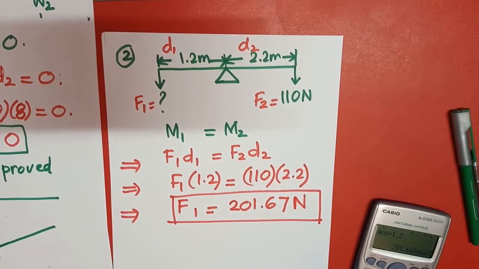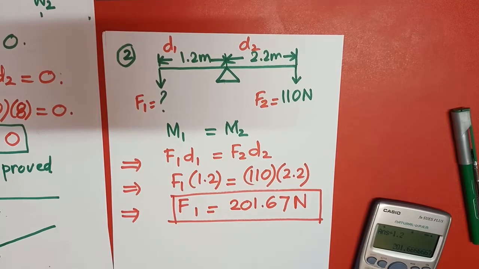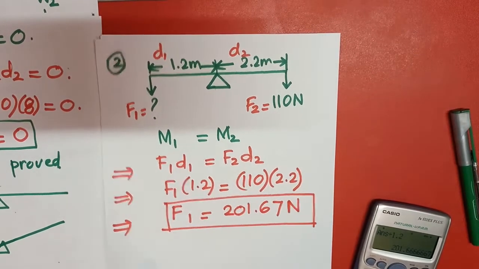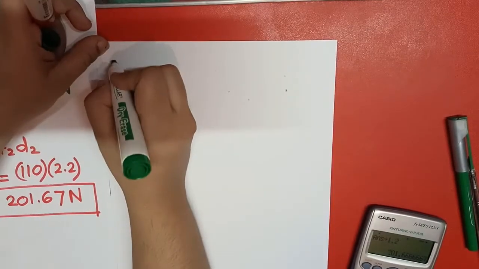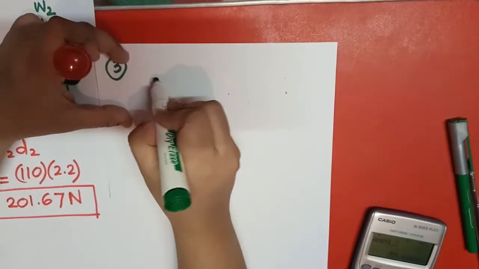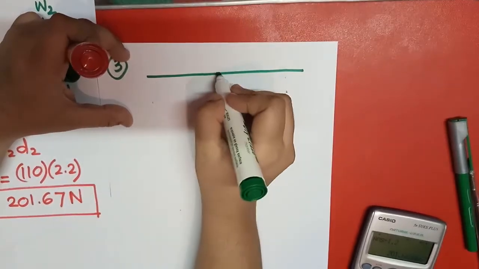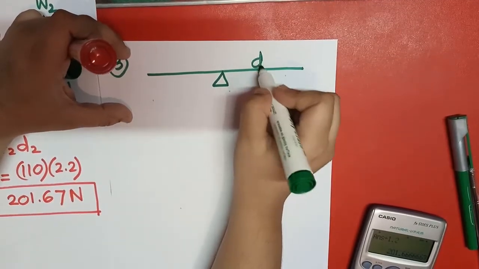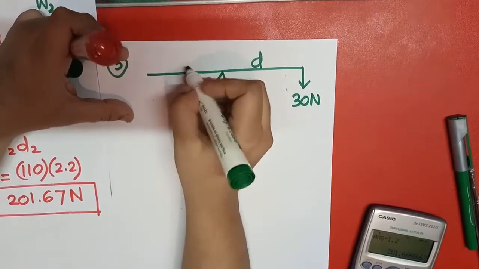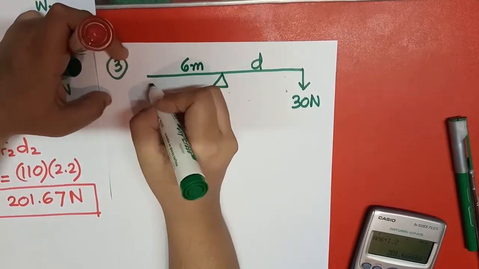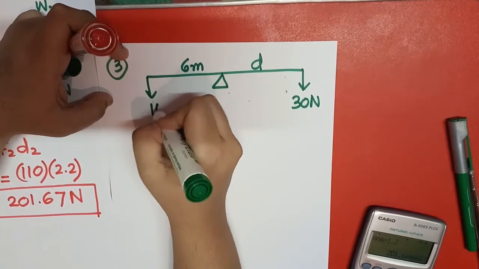So if I am moving towards the next problem, what is the next question? Next question is that this is the diagram. This is D. This weight is 30 Newton, given to us. This is 6 meter, and this one is 10 Newton.